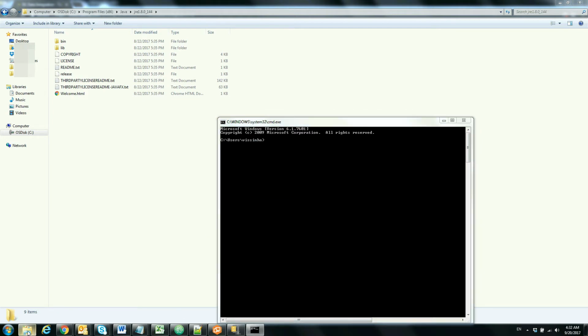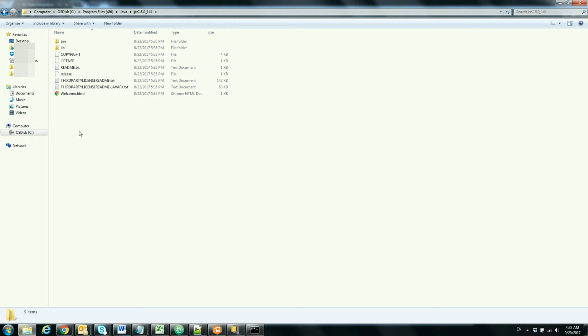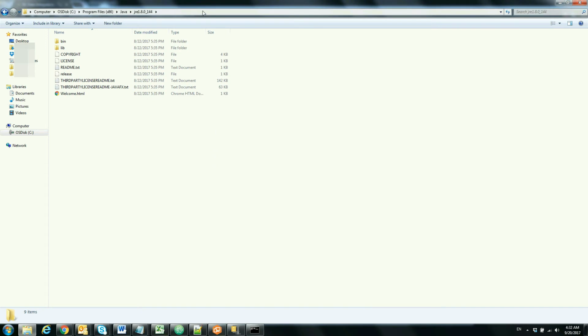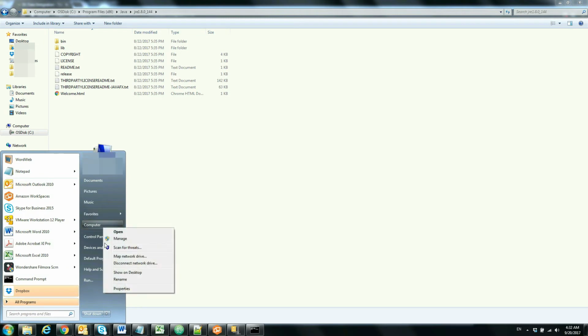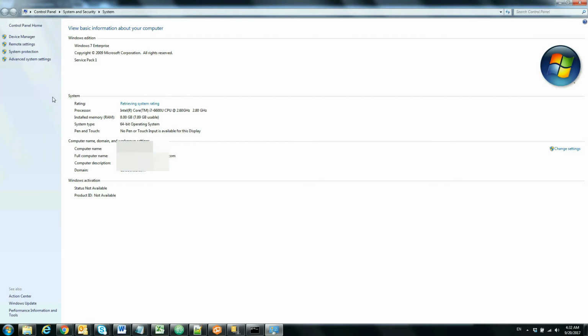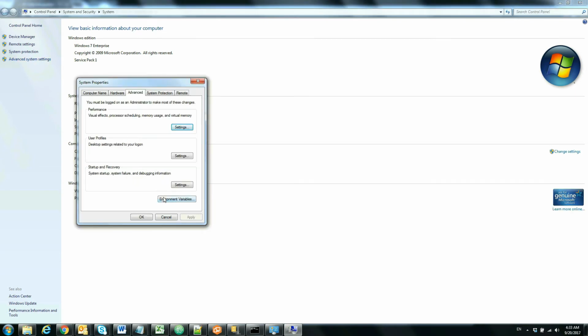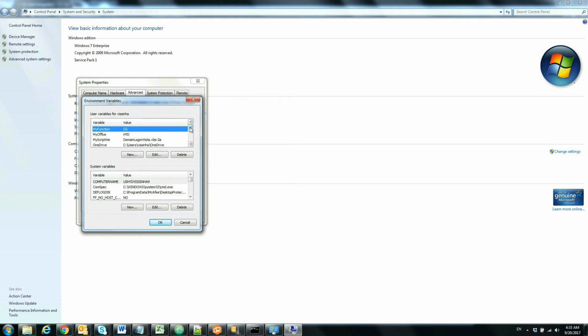So yeah, we were setting up Java, right? Let me check the Java versions. And here we go, we have Java 1.8. Now what I'll do is set up my JRE in environment variables. Okay, so we'll go to My Computer properties and environment variables. Here we will set our Java path and Java home.